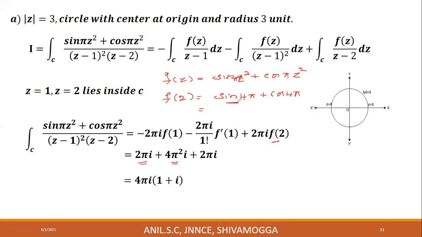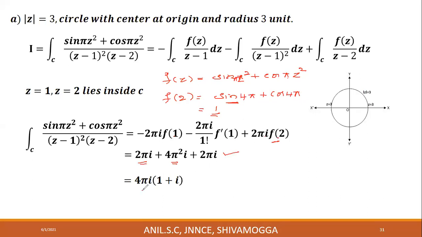And sin 4 pi is 0. Sin pi, sin 2 pi, sin 3 pi, sin 4 pi all are equal to 0. Cos odd multiples of pi are equal to minus 1 and even multiples, 2 pi, 4 pi, 6 pi, 8 pi, all are equal to plus 1. Therefore, this is equal to 1. 1 into 2 pi I is 2 pi I. This is what we require.